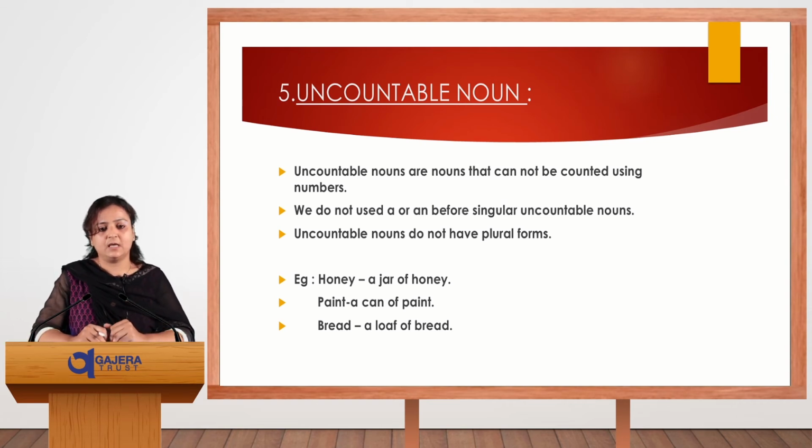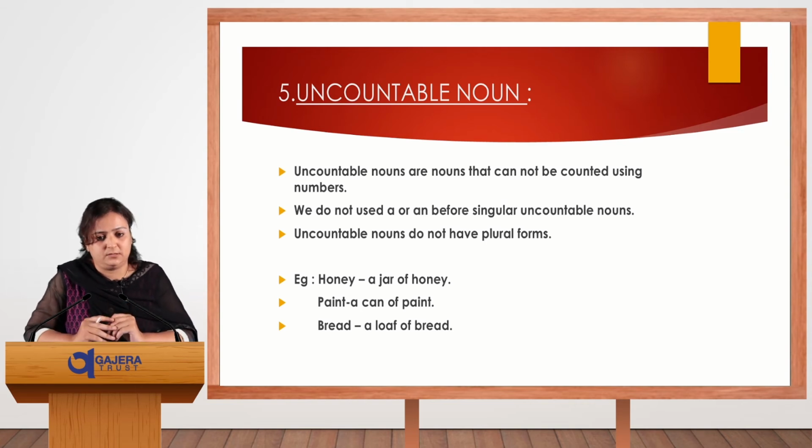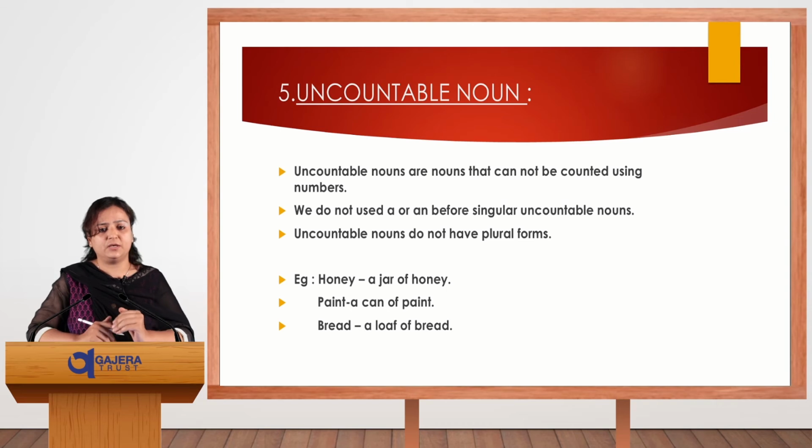Second is paint, a can of paint. Third is bread, a loaf of bread. This way we can use them for uncountable nouns. These things are all uncountable: honey, paint, bread, water, sugar. These all are our uncountable nouns.